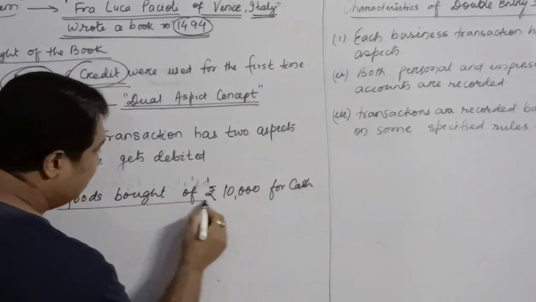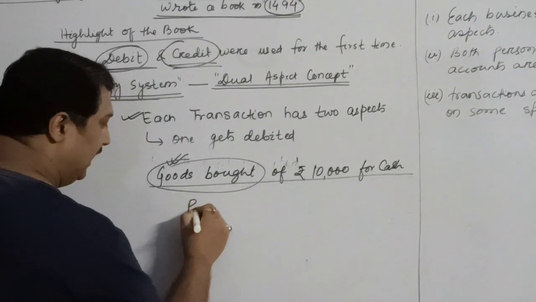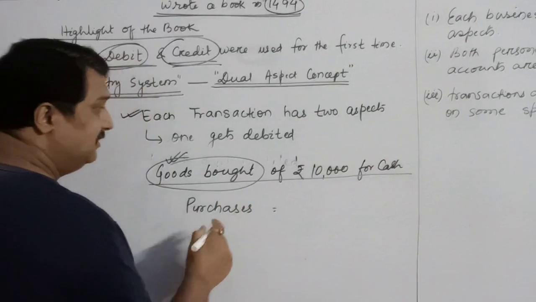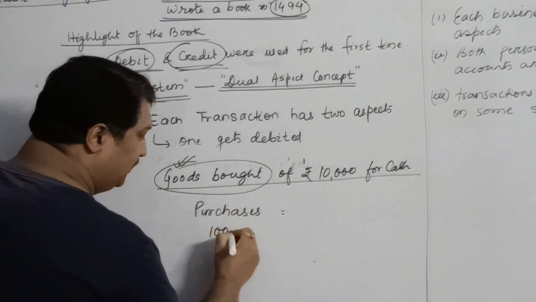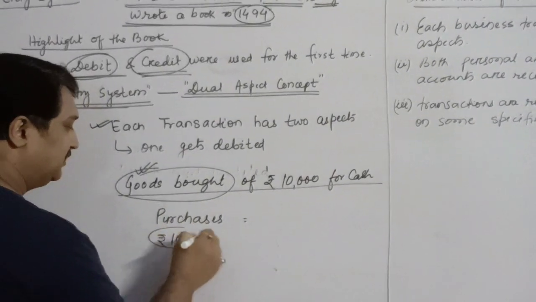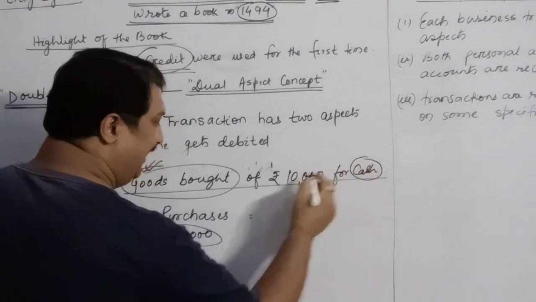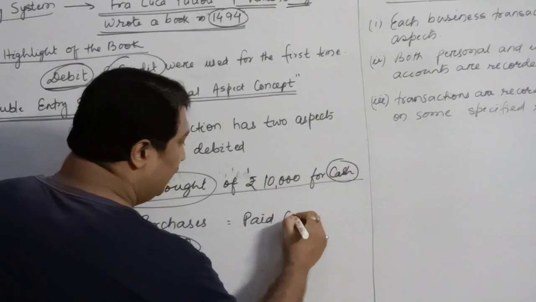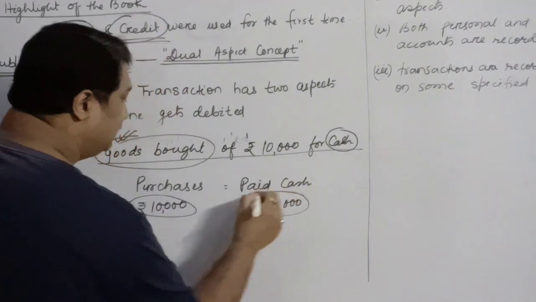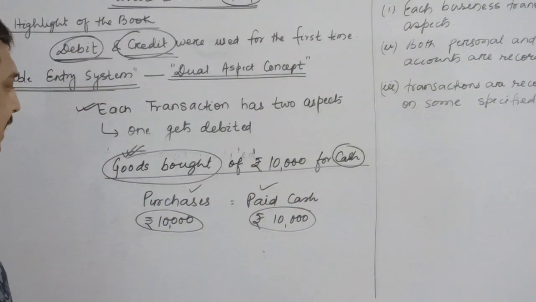So what are the two things happening over here? What are we buying? We are buying goods. That means goods are coming to us. We have done the purchasing. And how much goods have been purchased? Goods of rupees 10,000 have been purchased. Its worth is rupees 10,000. And what has happened? The opposite. We have paid cash. How much have we paid cash? Rupees 10,000. That means, once again, it says that each and every transaction has two aspects.